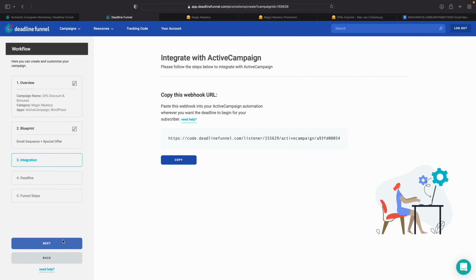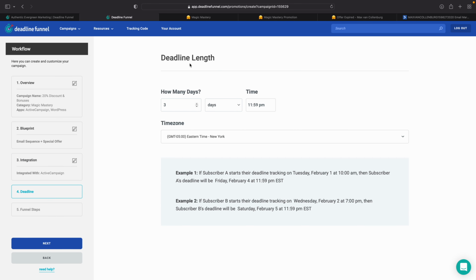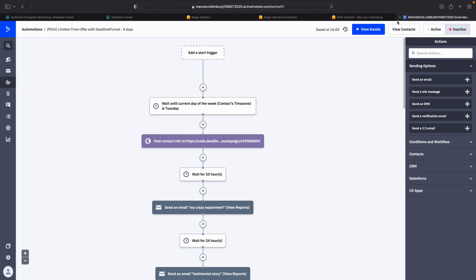Now then we go over here to next, and then we have to set the deadline length. So here it depends a little bit on what you want to do. You can, for example, say, okay, I want my deadline to be 4 days, and then I want to end it on a specific time. So what I did over here is inside my automation, I said, wait until the current day of the week is Tuesday.